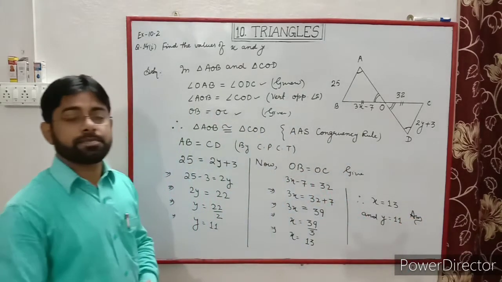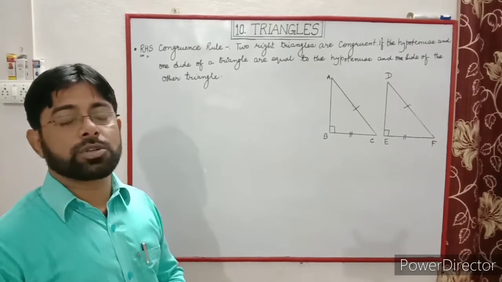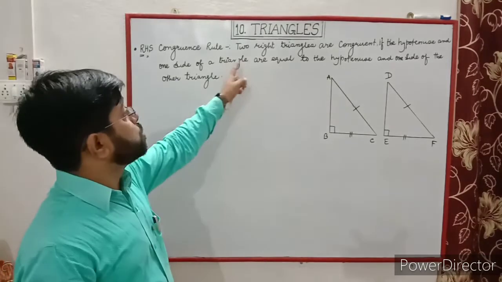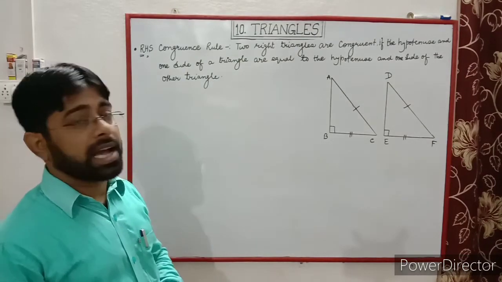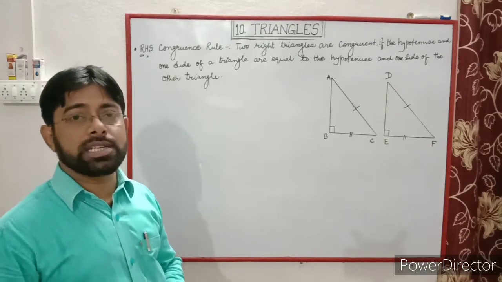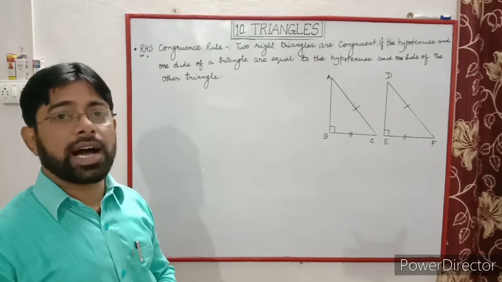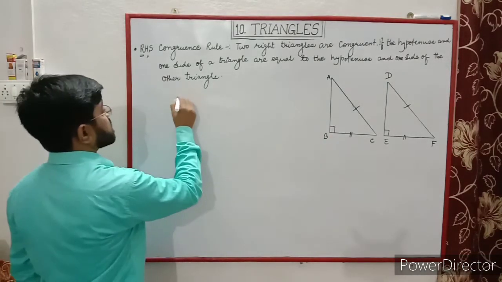That is the answer. Now the right angle hypotenuse side congruence rule. Two right triangles are congruent if the hypotenuse and one side of a triangle are equal to the hypotenuse and one side of the other triangle. Let's see from the figure.